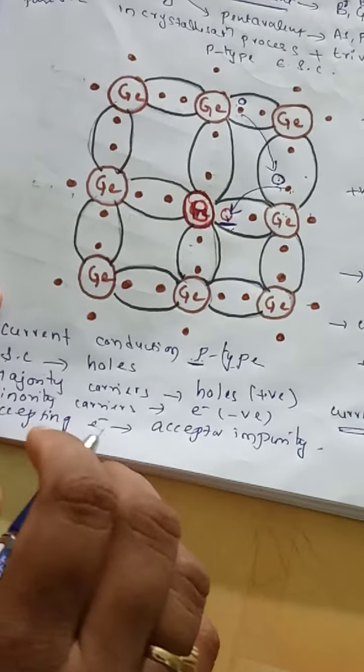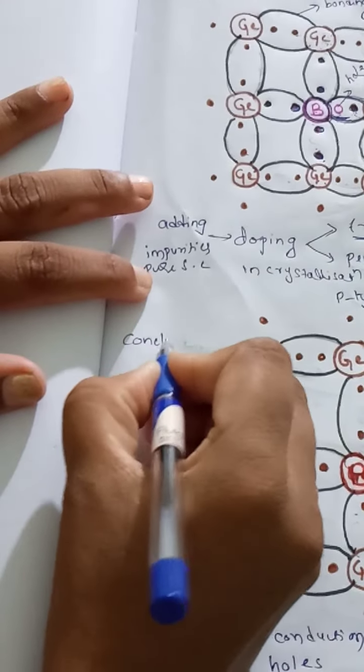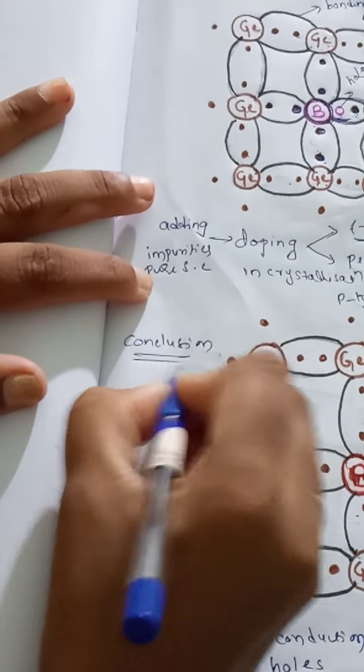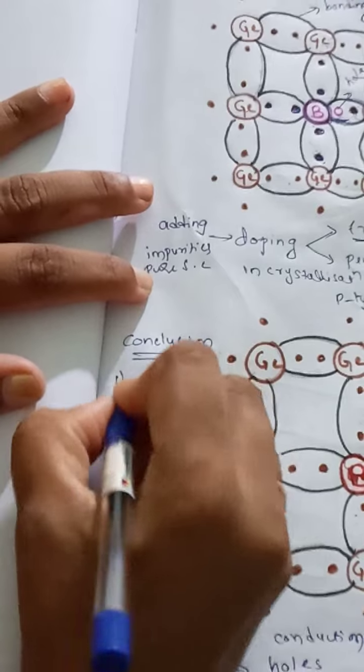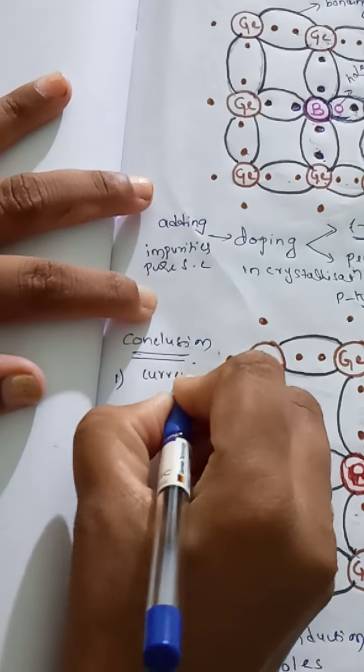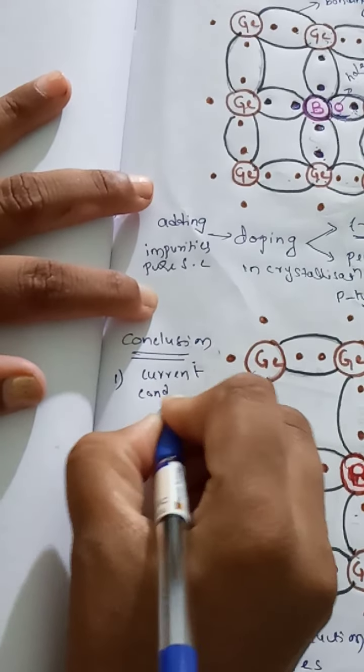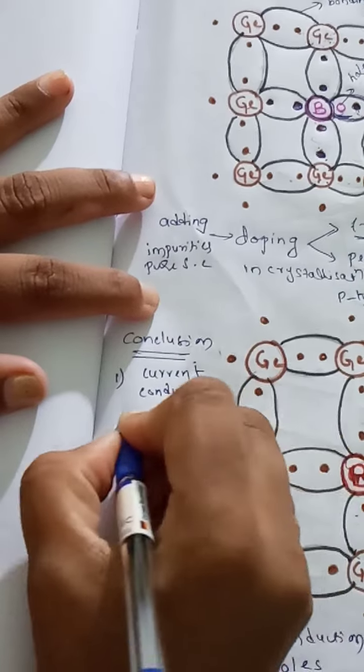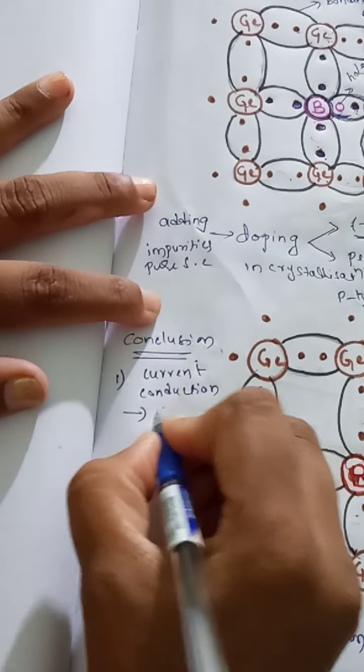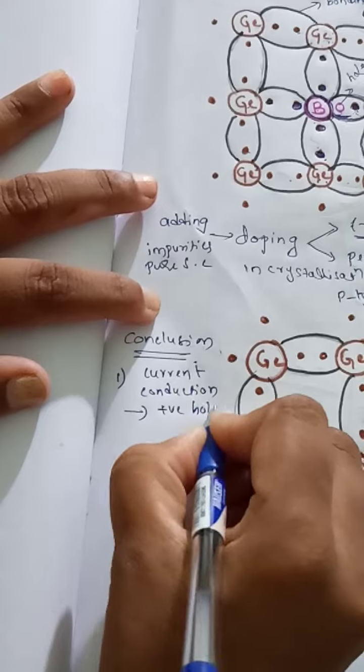So the conclusion we can say is: the first point, the current conduction in this semiconductor is due to positive holes.